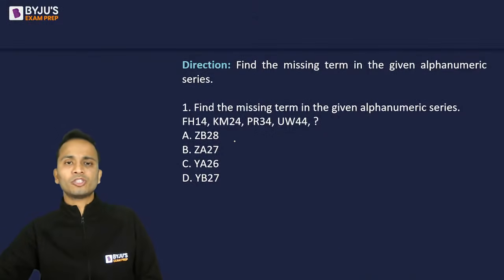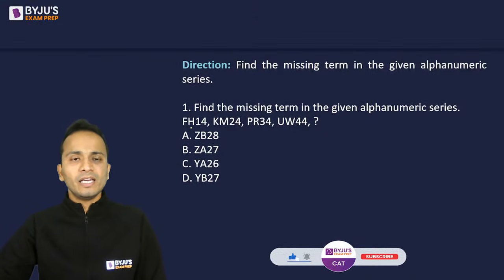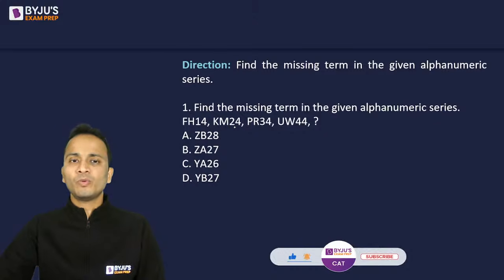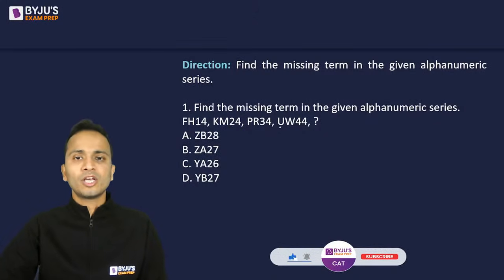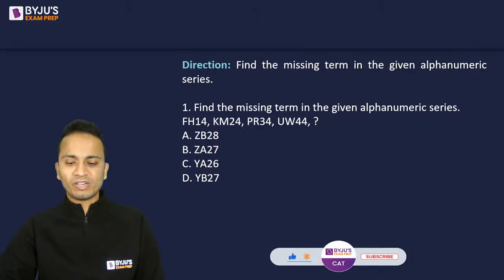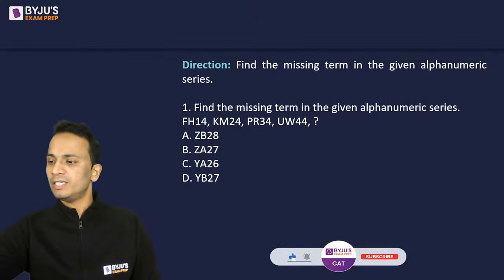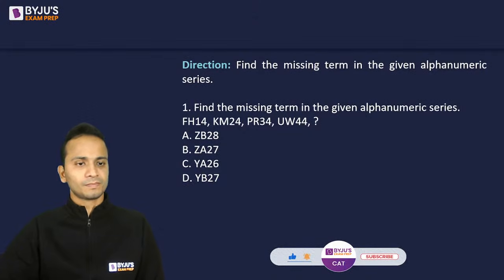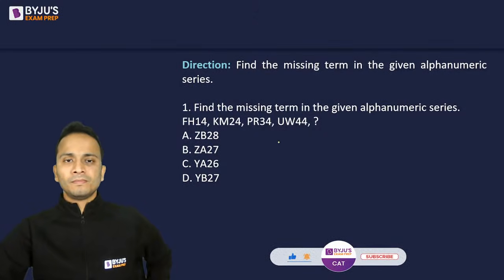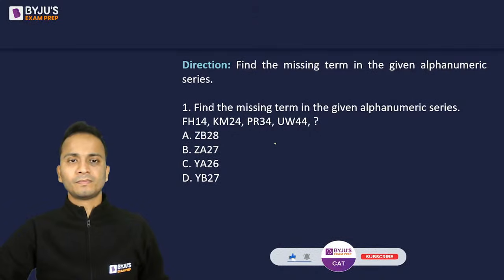So, coming on to this question, find the missing term in the series FH14, KM24, PR34, UW44. So what will be the next term in this series? All right, Mohit, Varun, good.